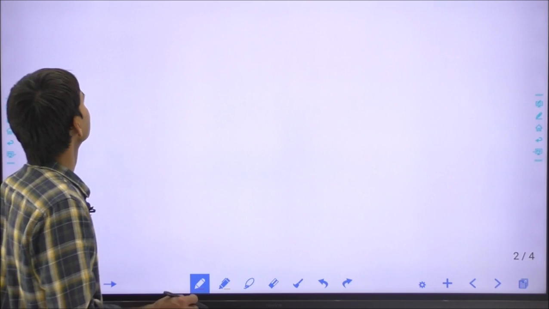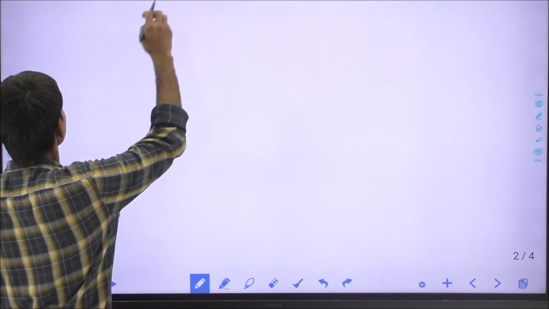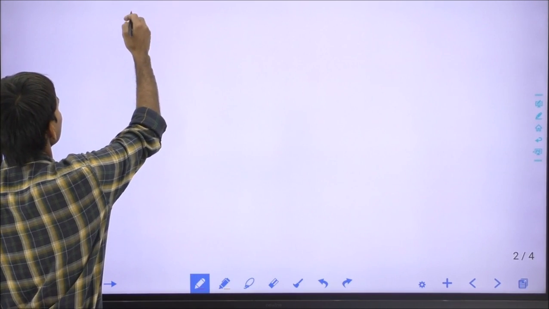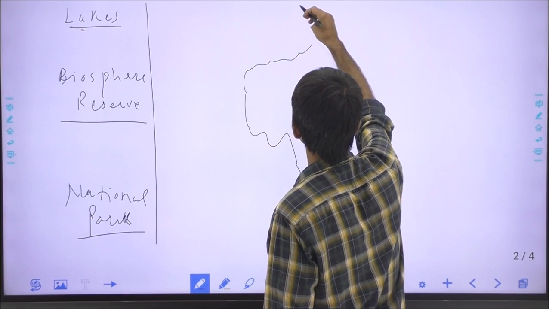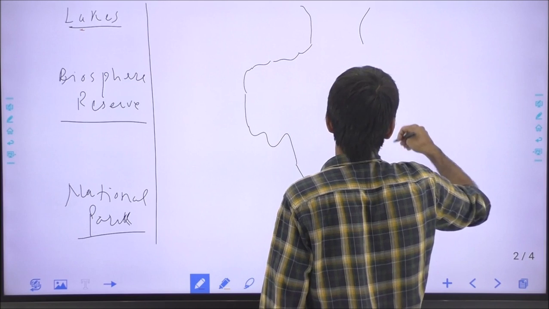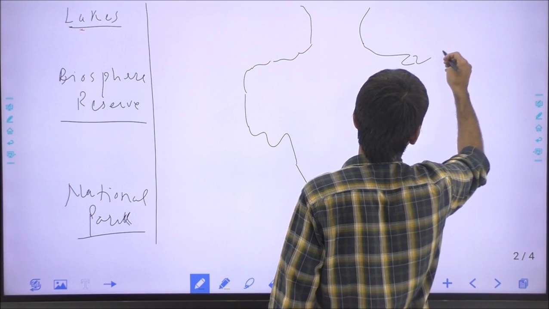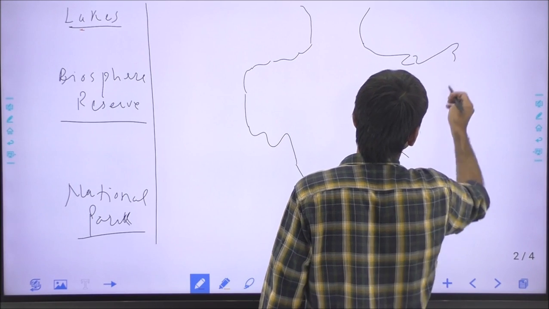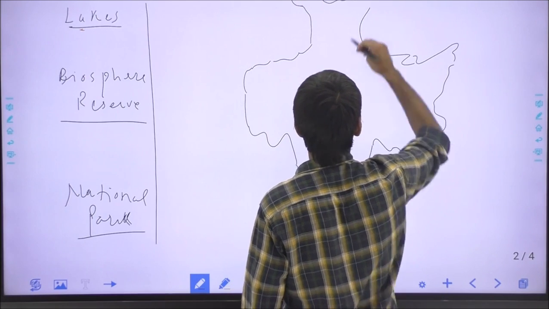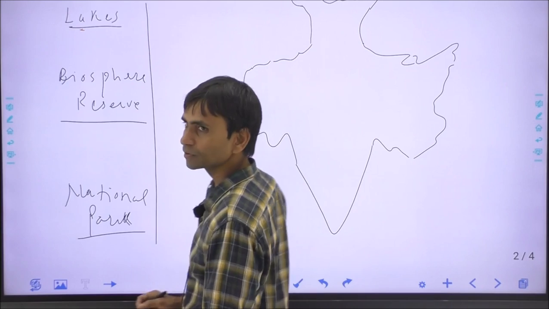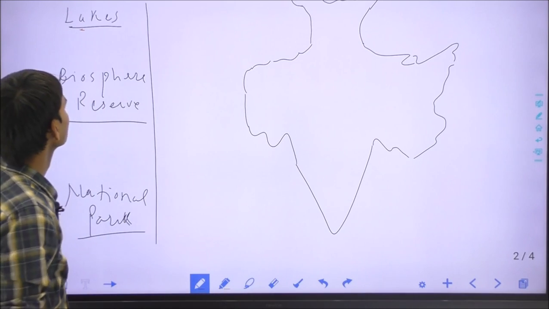The next part is India's important lakes, biosphere reserves and national parks. There are so many important lakes in India, so we will locate the position of these lakes through the map, only the few lakes which are very important from the point of view of the exam.